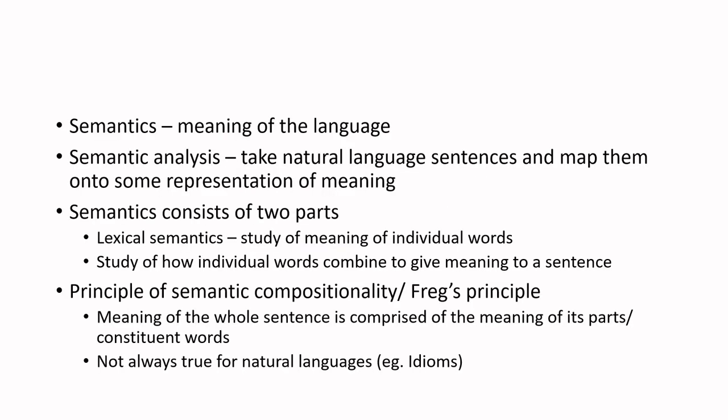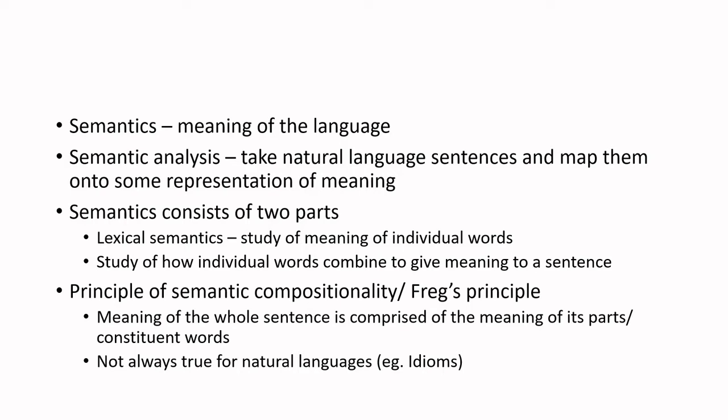Semantics is about the meaning of the language, and semantic analysis takes natural language sentences and maps them onto some representation of meaning. It consists of two parts: lexical semantics, that is the study of meanings of individual words, and the study of how individual words combine to give meaning to a sentence. So this is the major focus of semantics.